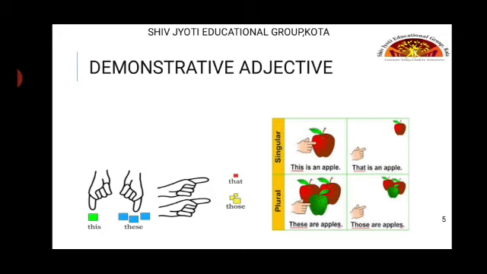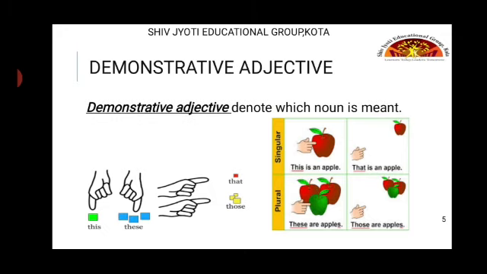These demonstrative adjectives denote which noun is meant. Example, these pencils belong to Neha. Here the noun is pencil and we have to denote it with an adjective, so the demonstrative adjective is these. Some other examples are also there, like this chair is broken, so the noun is chair and this is the demonstrative adjective. That car is expensive, so the car is the noun and that is the demonstrative adjective.